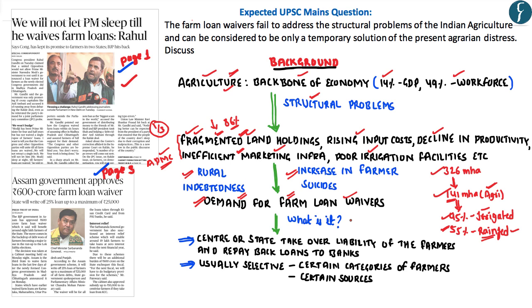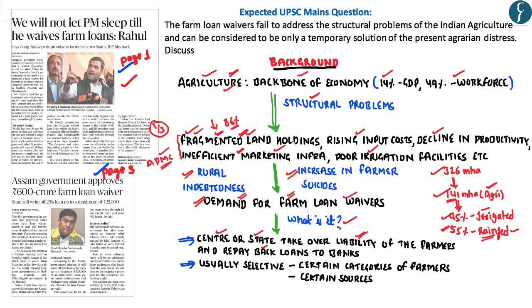Now the farm loan waiver essentially means that either the central government or the state government takes over the liability of the farmer to repay the loans to the banks. And by taking over the liability of the farmers, the central or the state government repays the loans to the banks on behalf of the farmers. And these farm loan waivers could either be a complete waiver or a partial waiver.